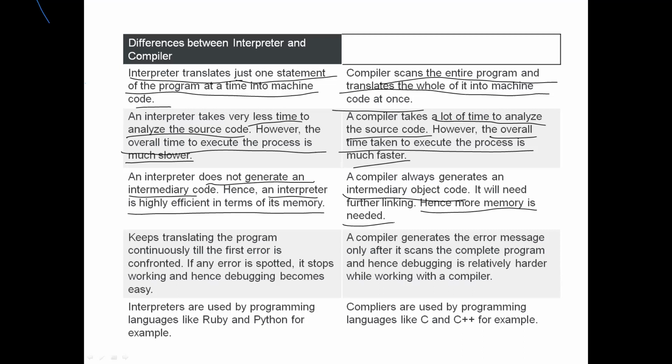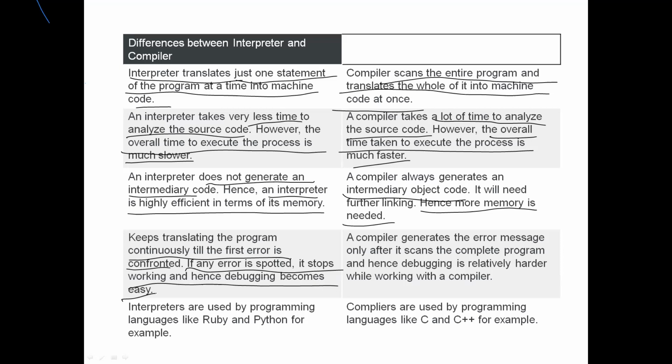And the next one is, the interpreter keeps translating the program continuously till the first error is confronted. If any error is spotted, it stops working, and hence debugging becomes easy. So if you have 10 lines of program, and the first 5 lines are okay, then these 5 lines are going to execute. When it comes to the 6th line, if we find any error, it is going to stop there itself. Then you can do modification and continue. So debugging is easy. Debugging is nothing but finding where the errors are located.